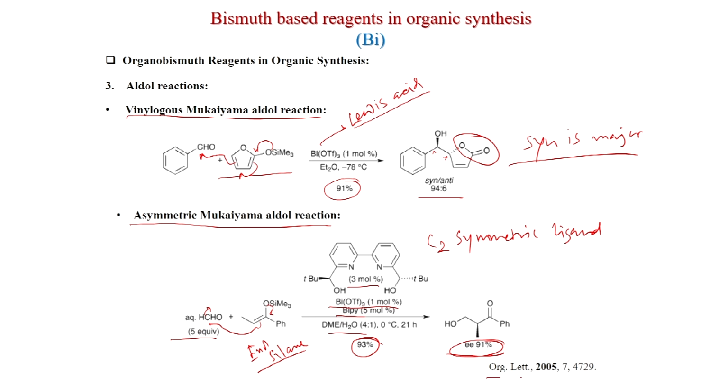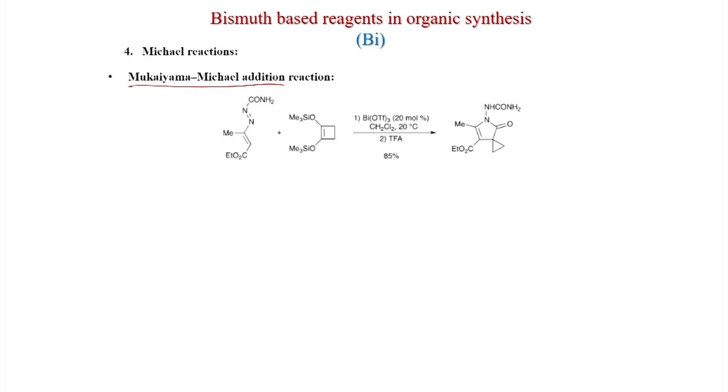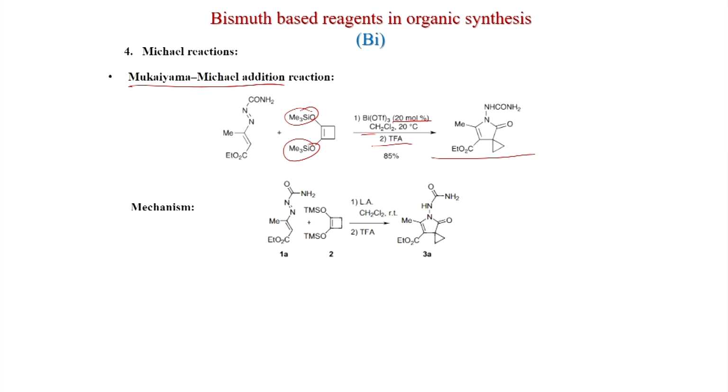So, this was published in Organic Letters 2005. Also, a Michael reaction is possible, the Mukaiyama Michael addition reaction like this. The disilane is there, with bismuth triflate 20 mole % in dichloromethane solvent, followed by TFA addition, and you get this 5-member ring with a cyclopropane. So, what could be the mechanism of this reaction?